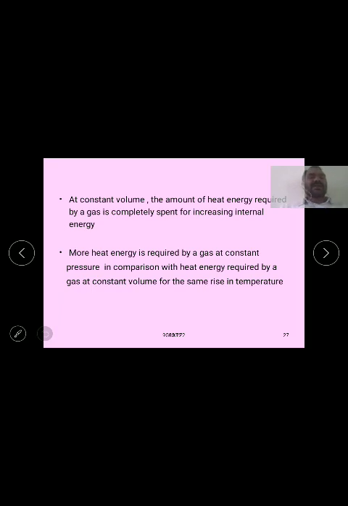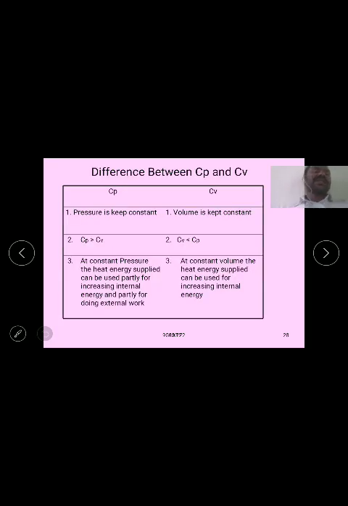rise in temperature. So the difference between Cp and Cv arises because pressure is kept constant for Cp and volume remains constant for Cv. In the case of a gas, the Cp value is always greater than Cv, and Cv is less than Cp.